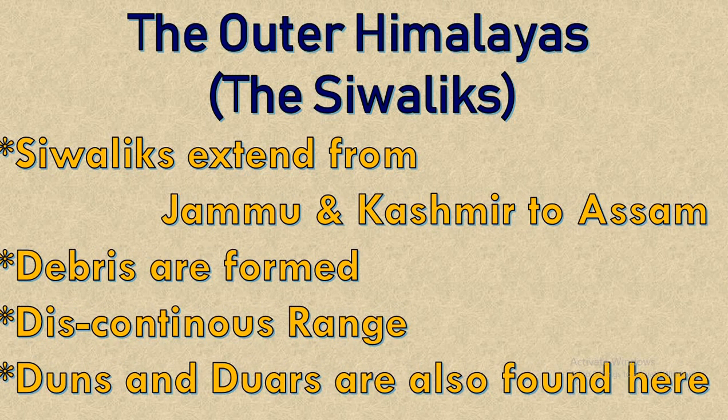Also, it is a discontinuous range. Duns and Durs. Dun means a deep pitch between the mountain ranges. The important dun over here in Siwalik is Dehradun. This has also been found over here in Siwaliks, that is with the Outer Himalayas. And also we found many valleys and new settlements over here.